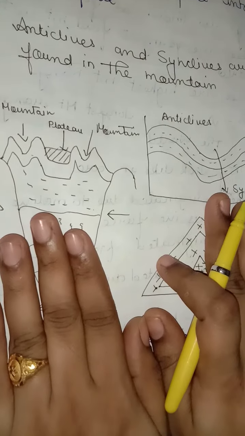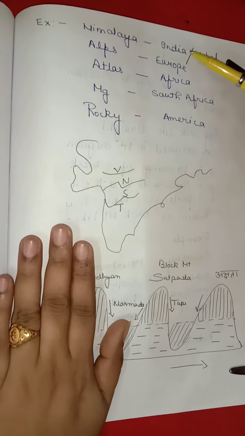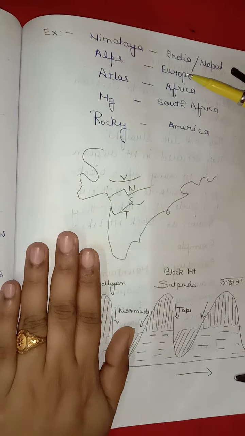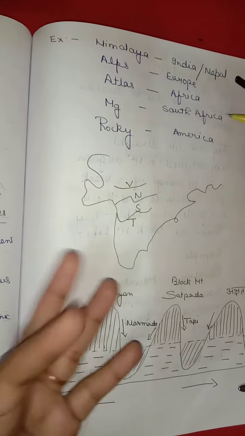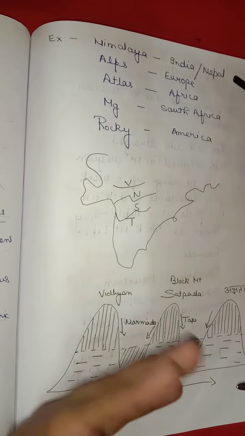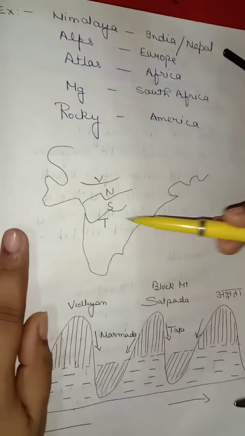For example, Himalaya, it is in India, Nepal. Alps, it's in Europe. Atlas in Africa. Drakensberg in South Africa. Rocky in America. Okay, see the diagram of the map.